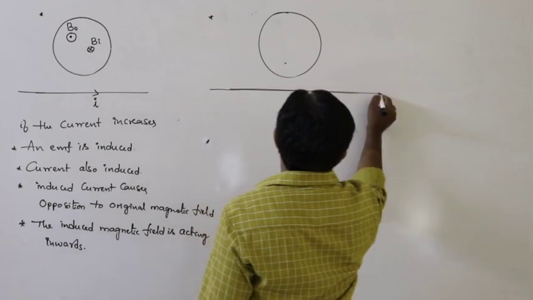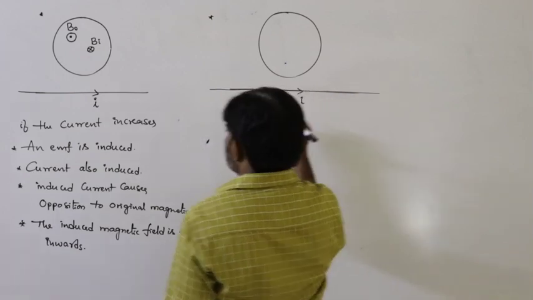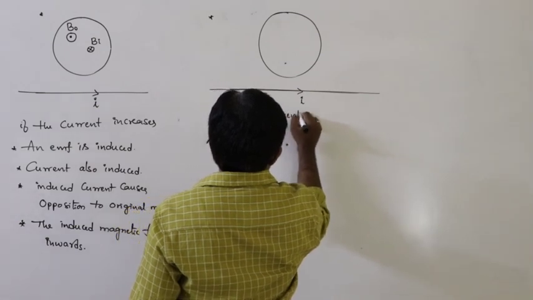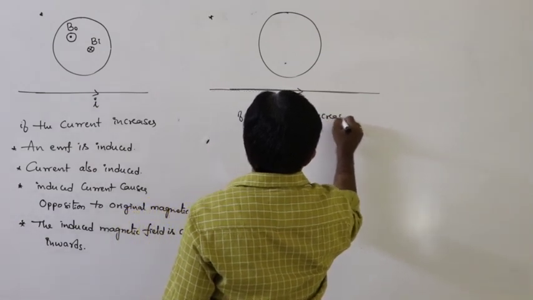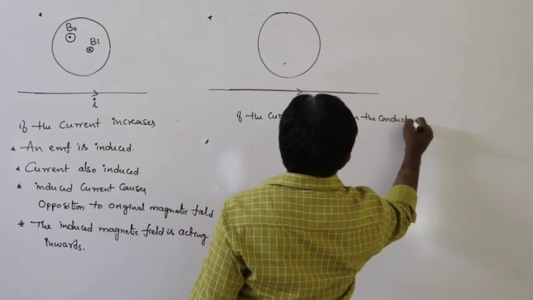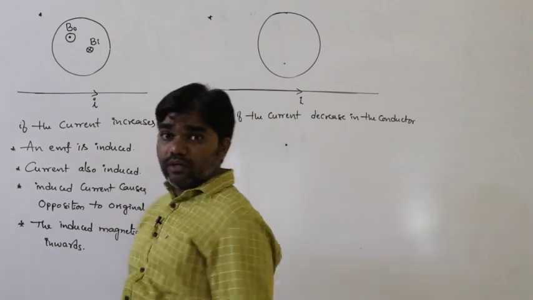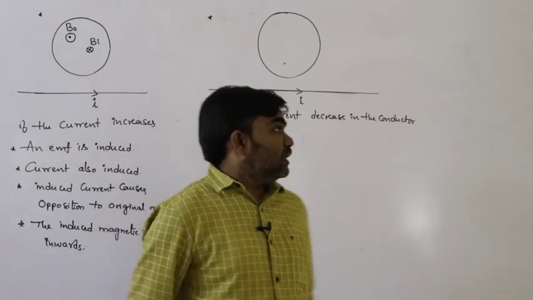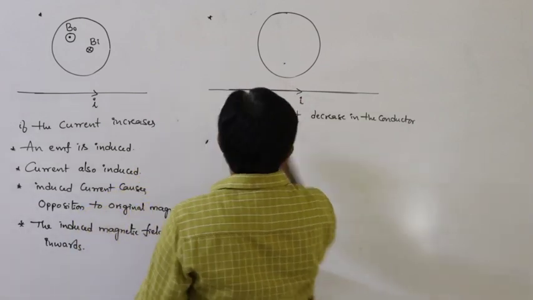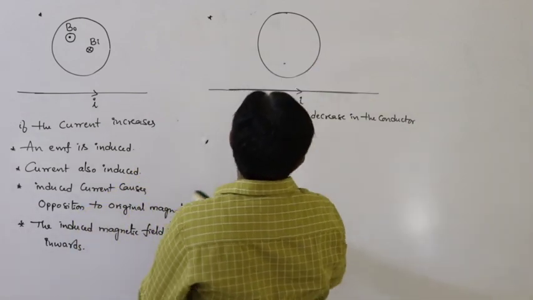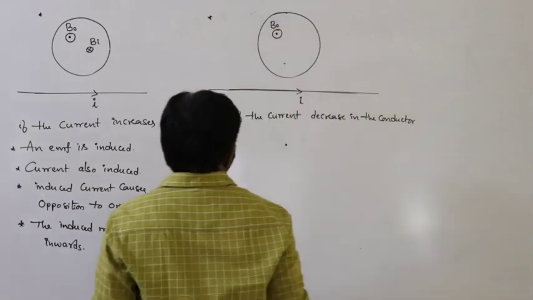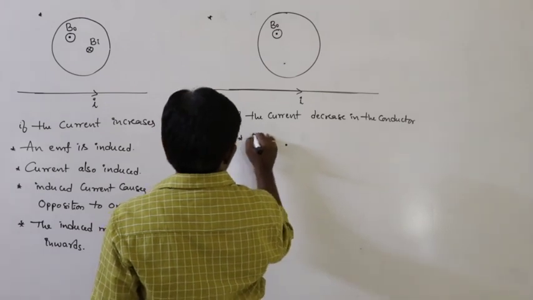Definitely this is the current carrying conductor. Here, if the current in the conductor decreases, what happens? If the current decreases in the conductor, then what happens? Definitely the direction of the magnetic field is outward only. So, this is the outward magnetic field. So, definitely an EMF is induced.